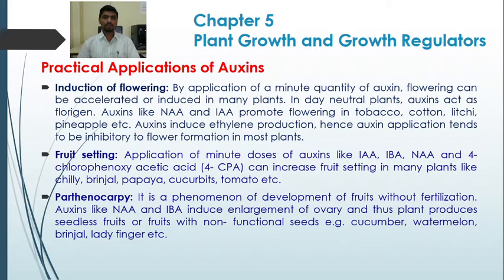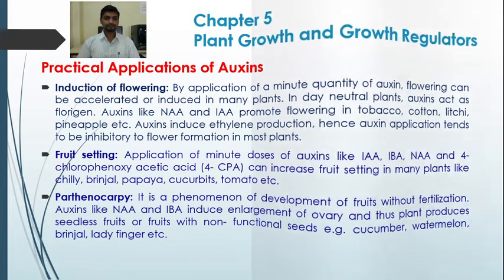So parthenocarpic fruit development is carried out by the application of auxins like NAA and IBA to the ovary. Because of this application, it induces enlargement of the ovary, thus the plant produces seedless fruits or fruits with non-functional seeds. So it is used in fruits such as cucumber, watermelon, and in vegetables like brinjal, ladyfinger.